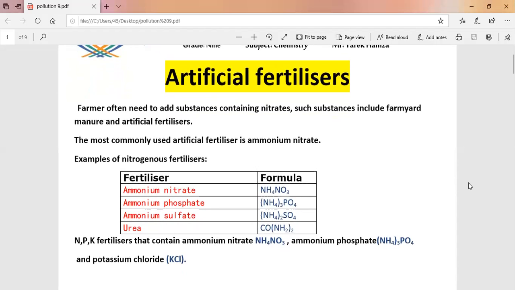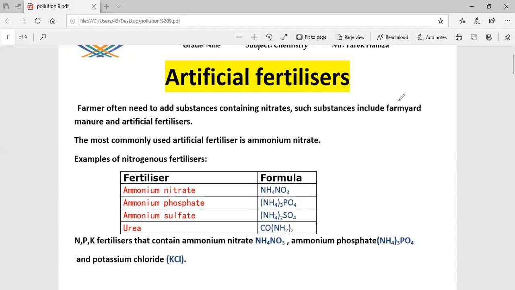Again, what is the meaning of artificial fertilizer? Artificial fertilizer is a fertilizer used to improve the growth of crops. Farmers in the past needed to add substances containing nitrates, such as farmyard manure.